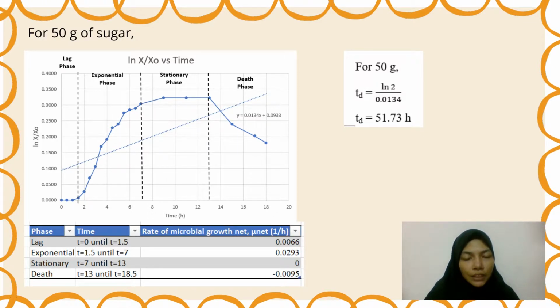The maximum growth rate of cell that is determined from the slope of the linear equations from the graph, which is 0.0134, is used to calculate the doubling time, which is ln 2 divided by 0.0134, and then we got 51.73 hours. From the data obtained from the three mediums with different mass of sugar, the microorganisms in 50 grams of sugar took the longest time to completely die with 18.5 hours, followed by medium with 40 grams of sugar and medium with 20 grams of sugar, both of which die within 15 hours.